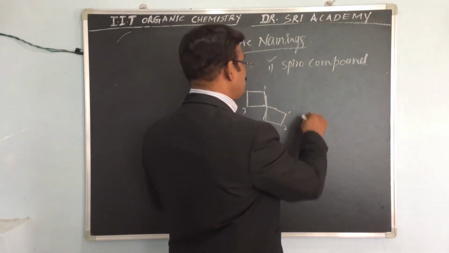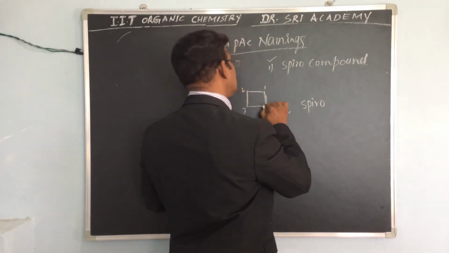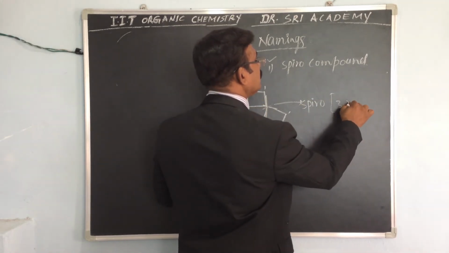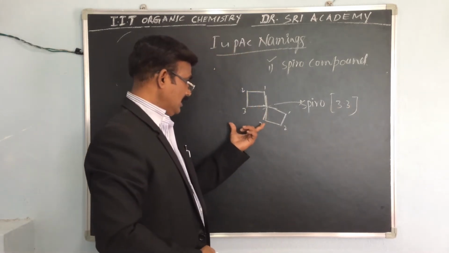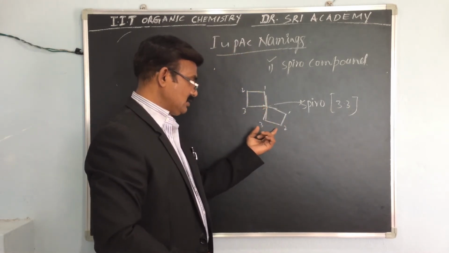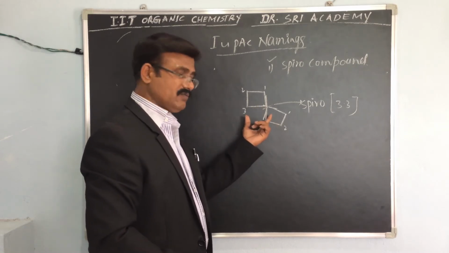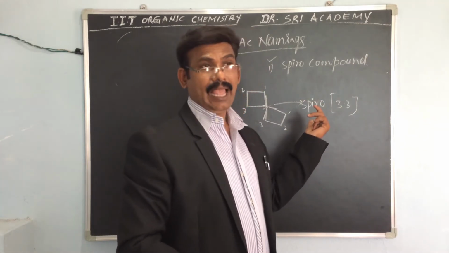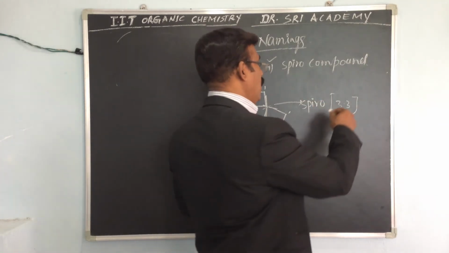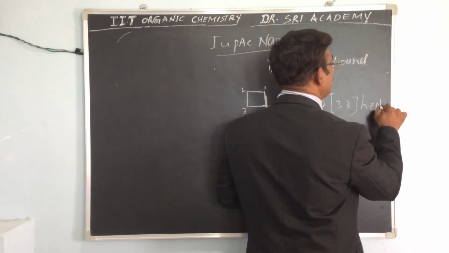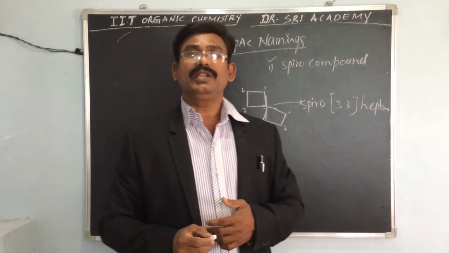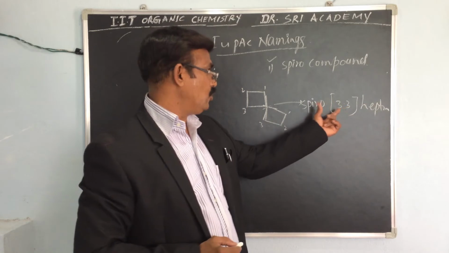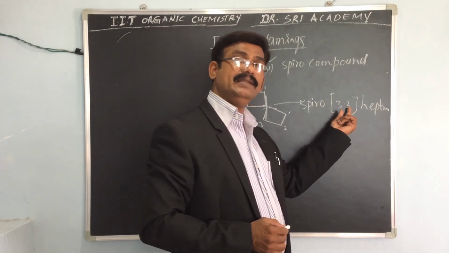The center is the Spiro carbon atom. So 3, 3: 3 plus 3 is 6, plus 1 is 7. 7 means heptane. So Spiro 3.3 heptane. These carbon counts must be in brackets.